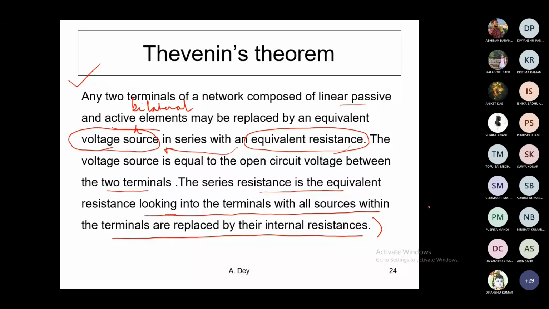The series resistance is the equivalent resistance looking into the terminal with all the sources within the network replaced by their internal resistances. So if there is an ideal voltage source, we have to short it. If there is an ideal current source, we have to open it. Or if there are practical sources with internal resistance, that too we have to consider. Okay. So this is how the internal resistance is computed, and the open circuit voltage you can also find theoretically.